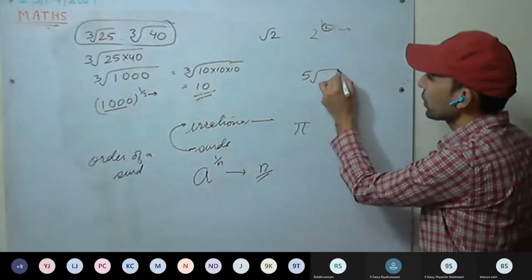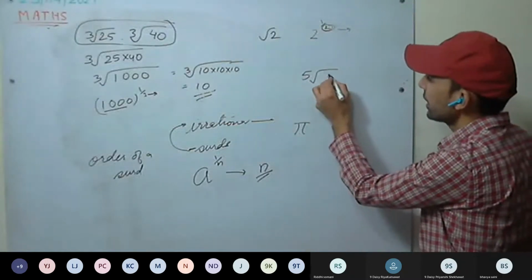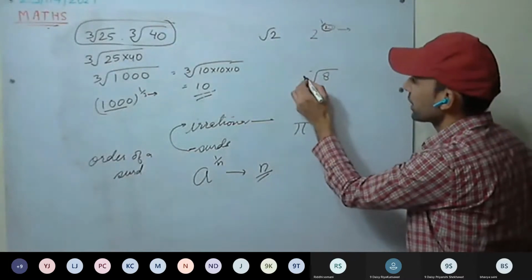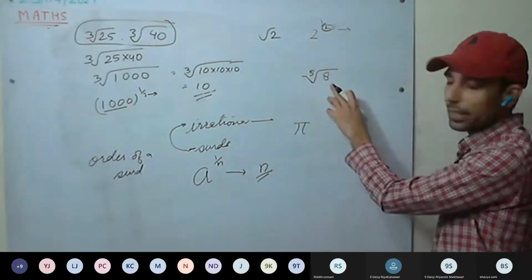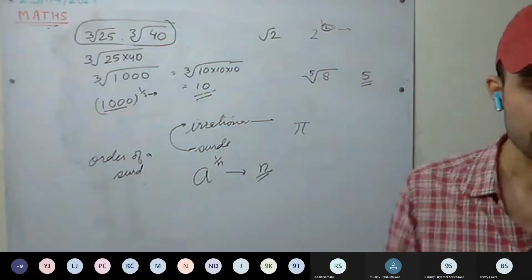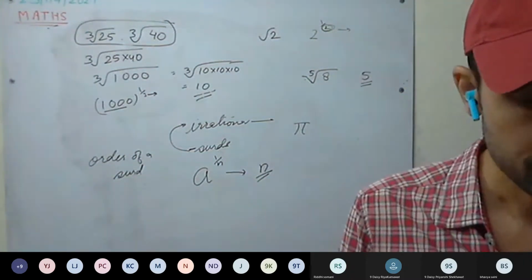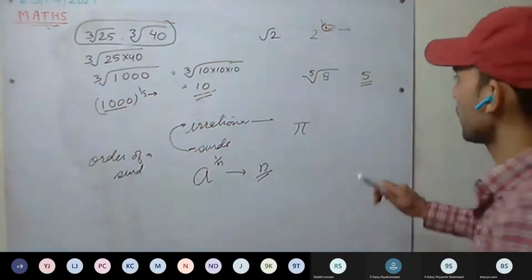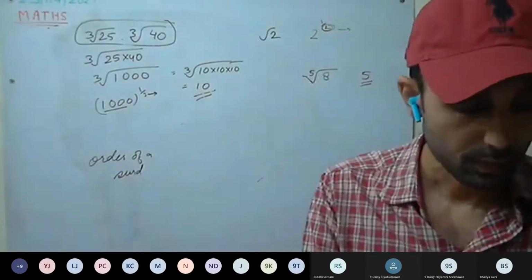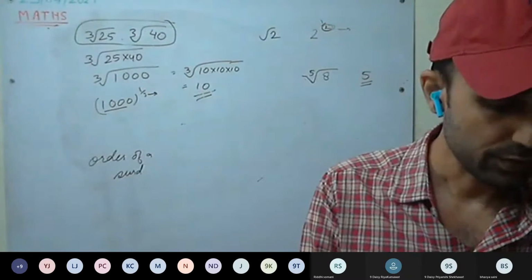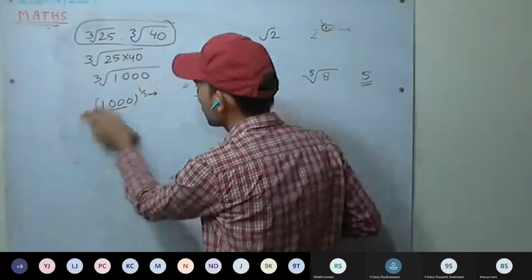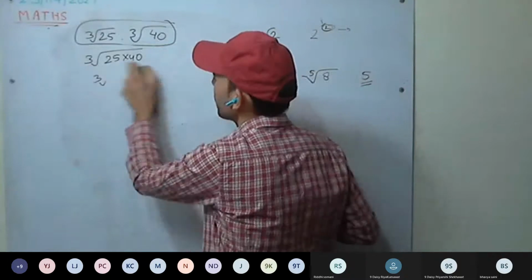Okay, 5th root of 8. So it's a surd of order 5. Understood? Okay. This you have understood. Okay, do the next one. Cube root of minus 125.